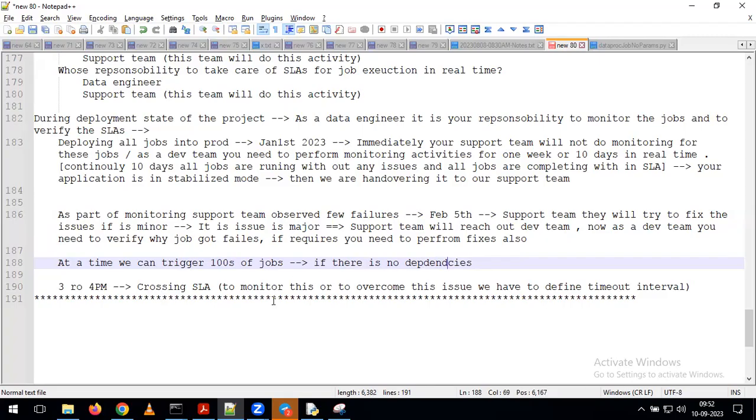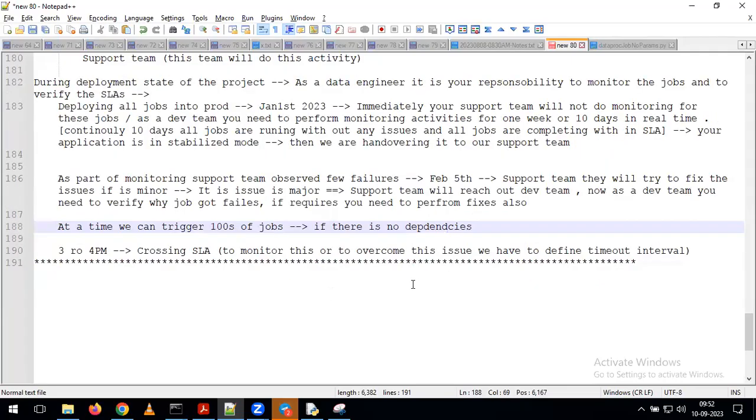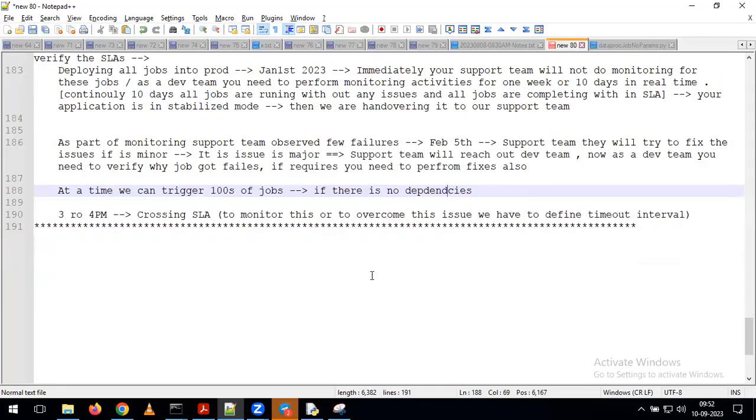Don't think that if job one is running at 10 a.m., we need to give the other job only at 11 a.m. We are not having any such kind of thing. You can define multiple jobs at the same time. The only thing is that there should not be any dependency between the jobs. With that, you can define two jobs executing at a particular time depending on our requirement. Is it clear?